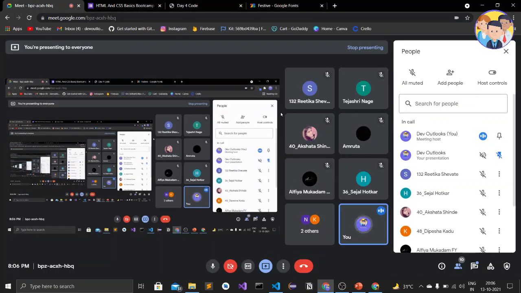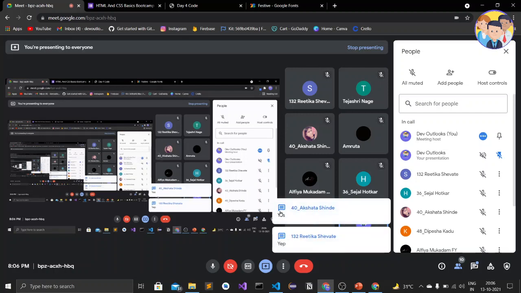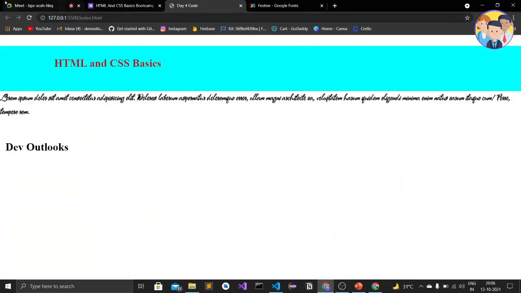Is the code interesting? Are you feeling excitement? Yes. Okay, so it is very interesting because we just customize it as our needs, as our mind says, as our creative mind says.